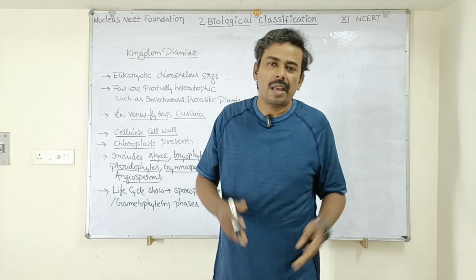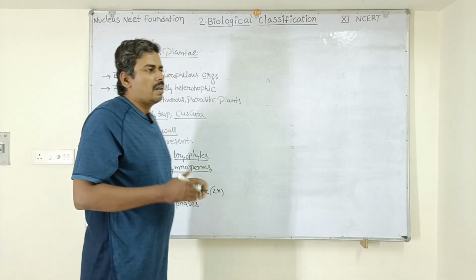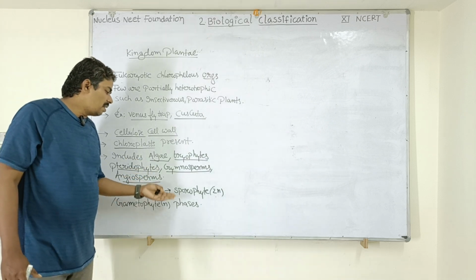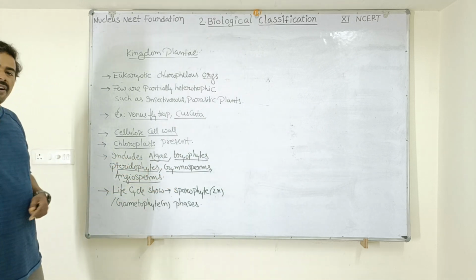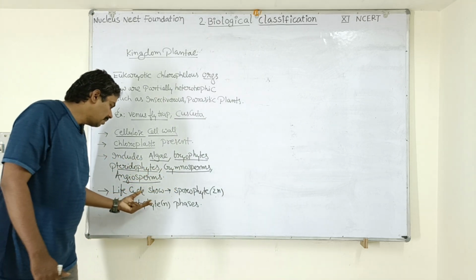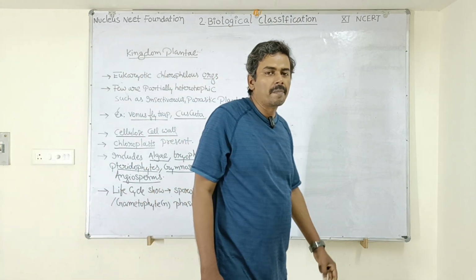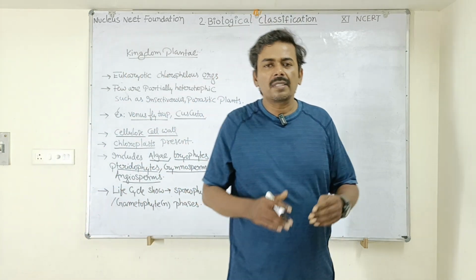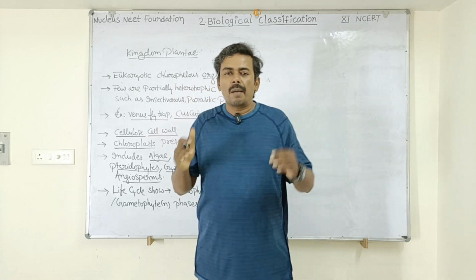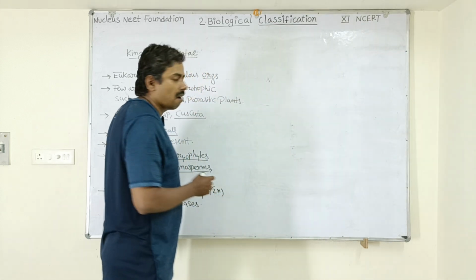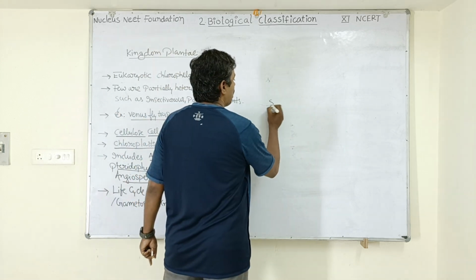Sometimes these two phases may depend on one another. Sporophyte in some plants may depend upon gametophyte for nutrients. In some cases, gametophyte may depend on sporophyte for the nutrients. So in the life cycle of plants, sporophyte and gametophyte alternate with each other. This we call alternation of generation. Look here.